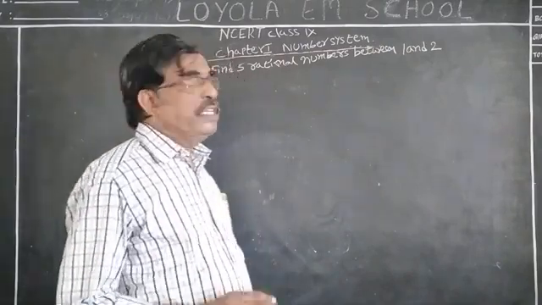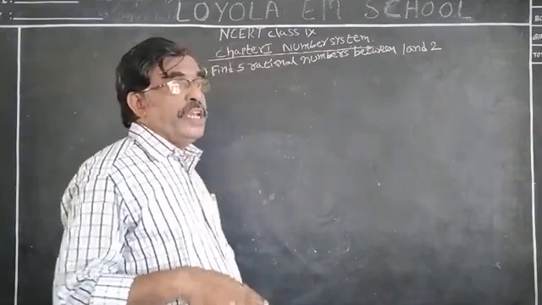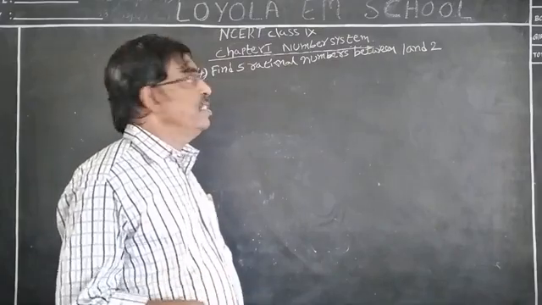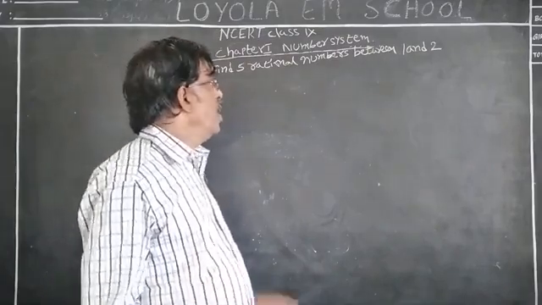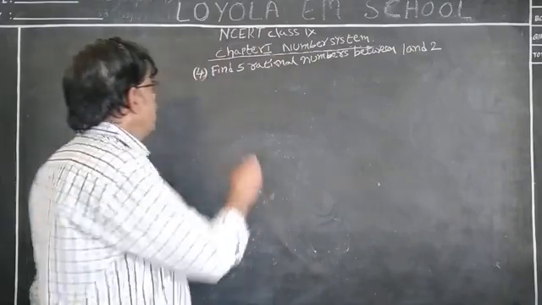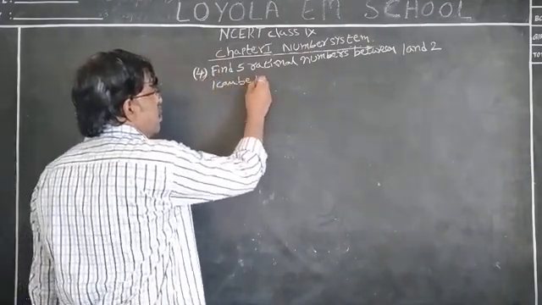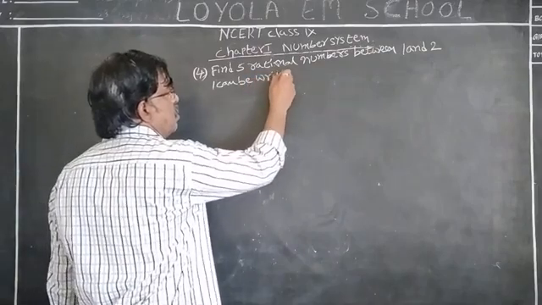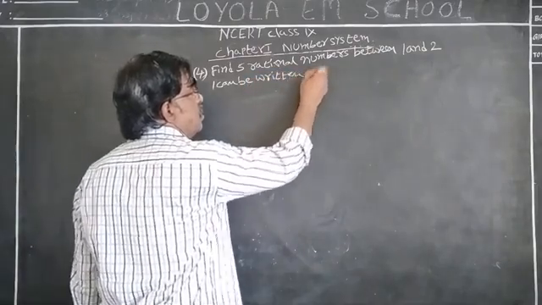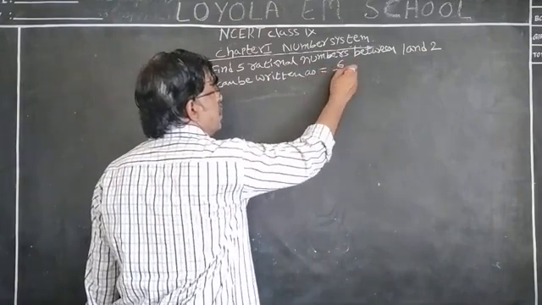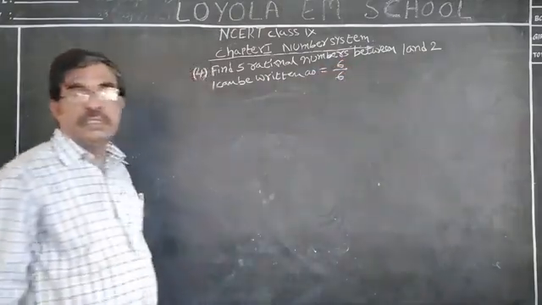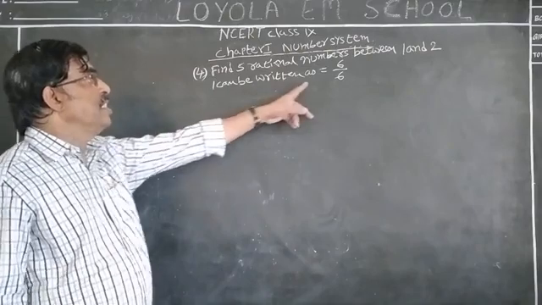Let us write, as I just told you, as fractions. 1 can be written as 6 by 6. 6 by 6 is equal to 1.